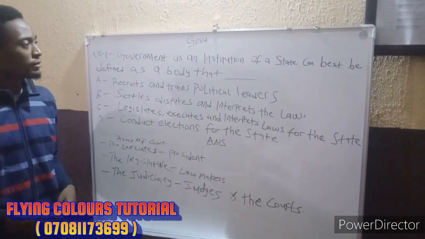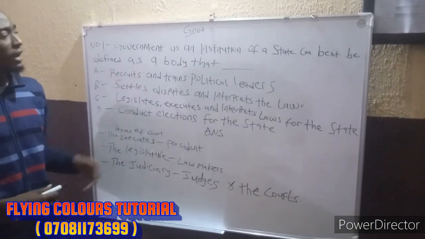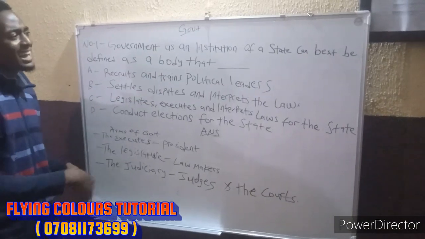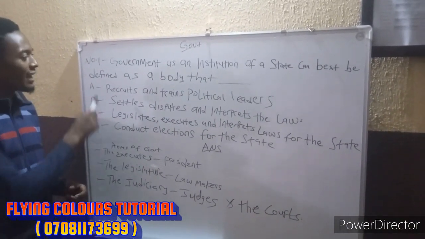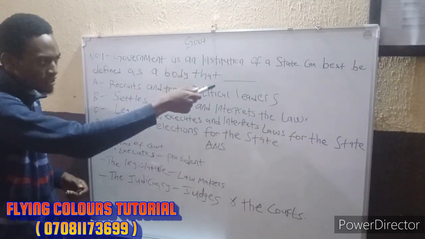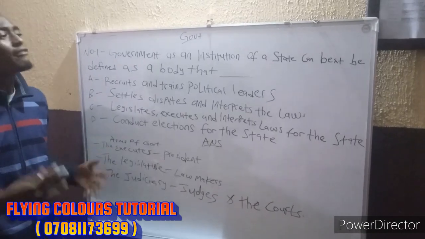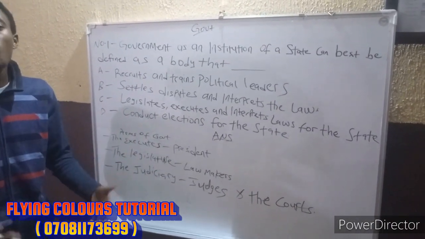Taking you on a study on government, and you can see here we have a question before us. We have the first question here: government as an institution of a state can best be defined as a body that. Now, the understanding of this question is, what is the function of the government as an institution of the state? As an institution of the state, what do they do?